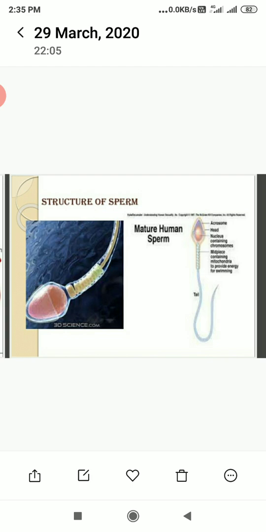The human male ejaculates about 200 to 300 million sperms during a coitus, of which for normal fertility, at least 60% of sperm must have normal shape and size, and at least 40% of them must show vigorous motility.